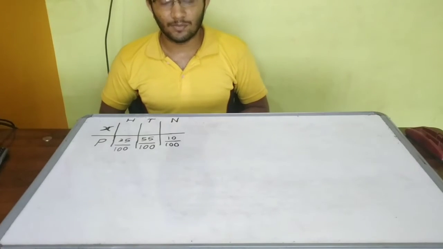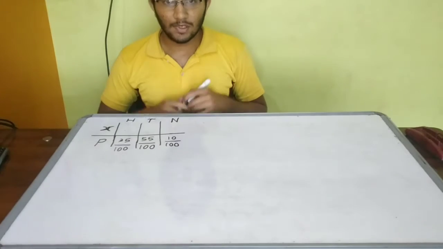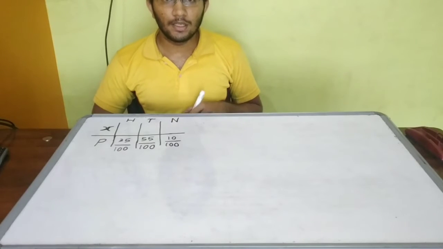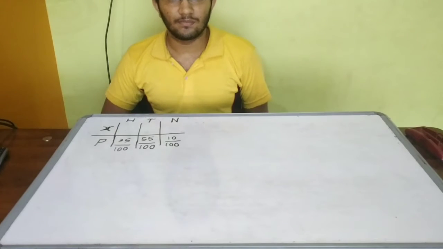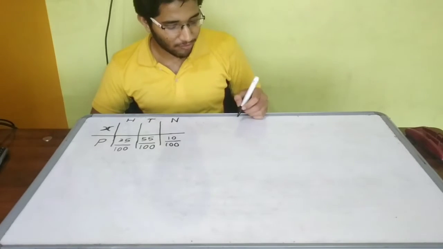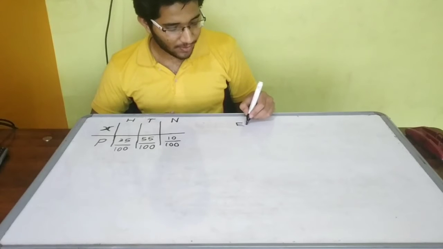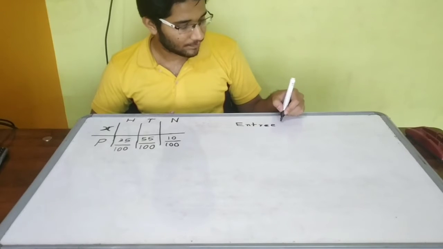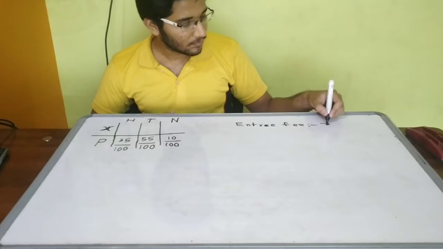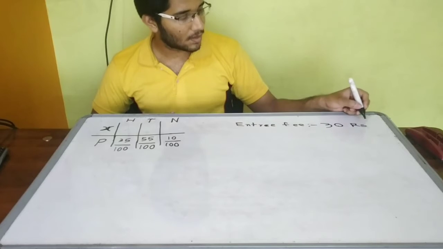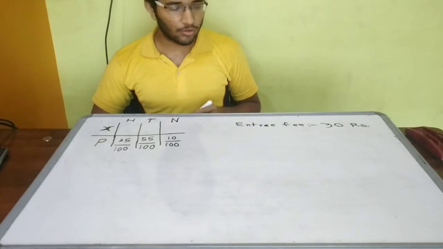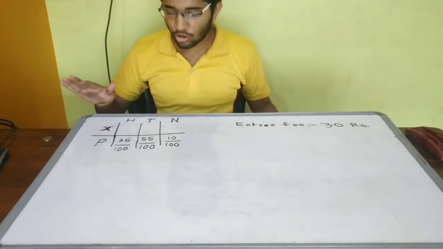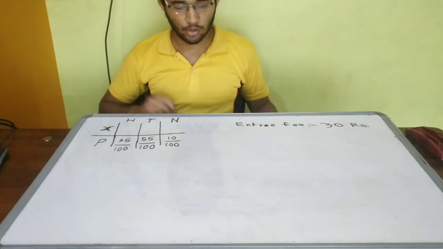Now here is where the game comes. Here is a game that whenever you want to play, you have to pay 30 rupees. So that will be the entry fee. So the entry fee for this game is 30 rupees. And what you have to do in this game? You have to just toss the coin. Remember that the coin is not normal. That is this coin, the abnormal coin.